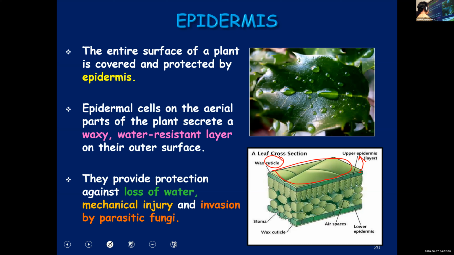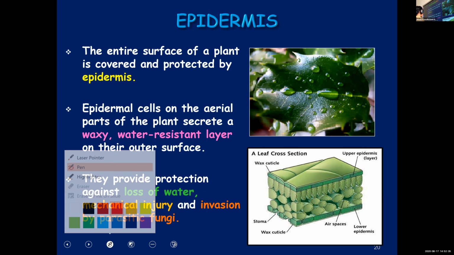And what are the advantages of cuticle? When this cuticle is there, it will prevent the loss of water. Water will not easily go through this waxy layer. It provides protection from injuries, so it won't get easily damaged because of this waxy layer. And it will also protect it from the attack by parasitic fungi. So these are the three functions of the cuticle layer.